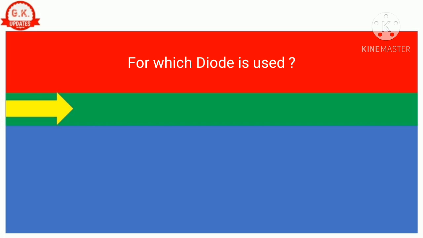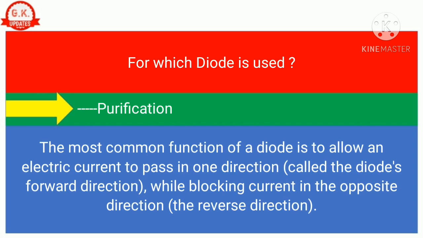Question number 1. For which is the diode used? Correct answer is rectification. The most common function of a diode is to allow an electric current to pass in one direction, called the diode's forward direction, while blocking current in the opposite direction, the reverse direction.